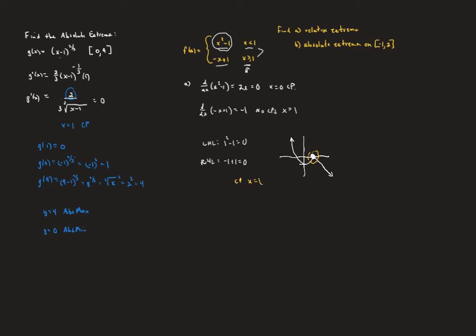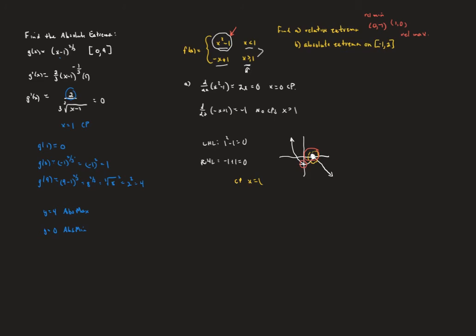So certainly at x equals 0, that's the lowest point in that little region containing it. So that means when we plug in 0 into that part of the function where it's defined, f of 0 is going to be negative 1. That will be a relative minimum. And when we plug in the 1, we get 0, and that is the tallest point in that little region, so that will be a relative maximum.